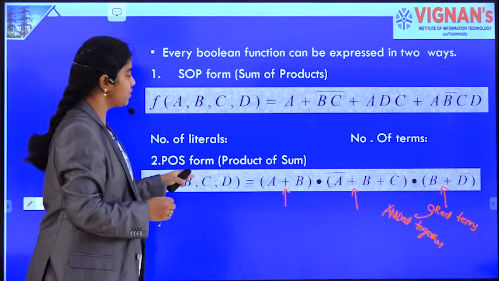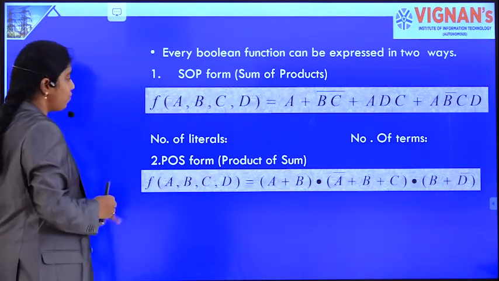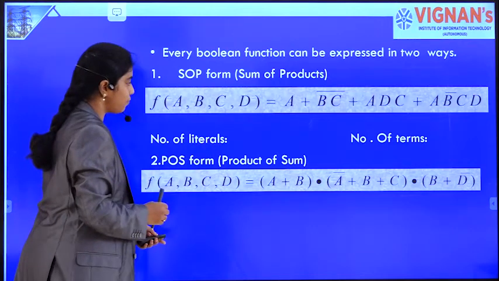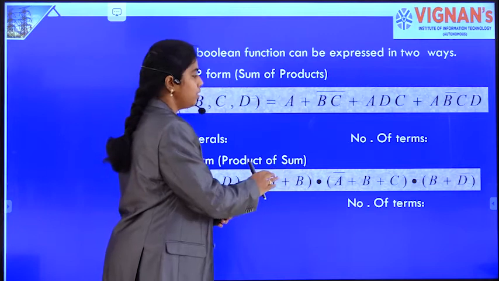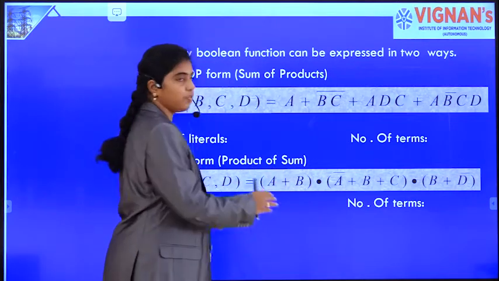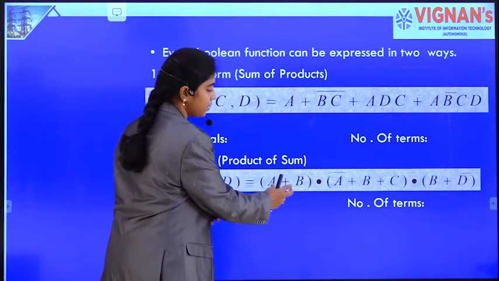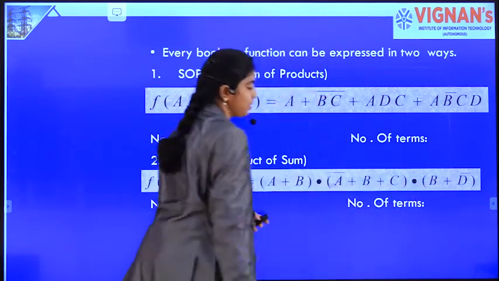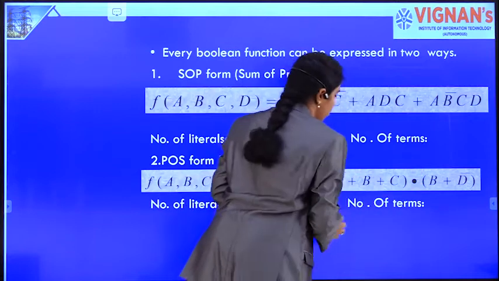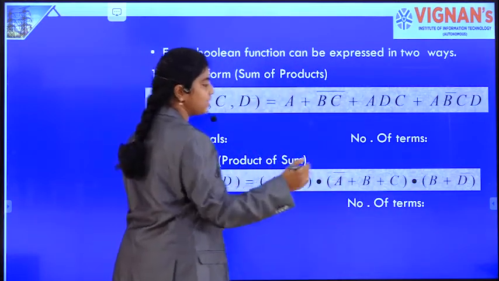In this, we'll follow up like this, with the number of literals and number of terms in the POS form also. Now if you count the number of terms, this is one term, this is another term, and this is the third term. So 1, 2, 3. This particular function contains 3 terms.